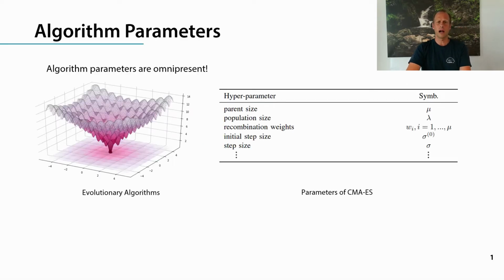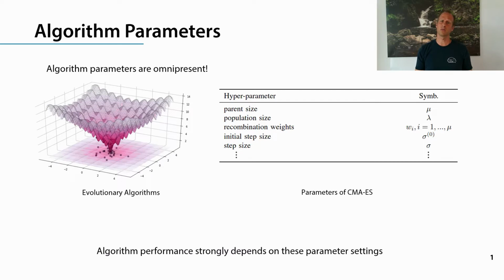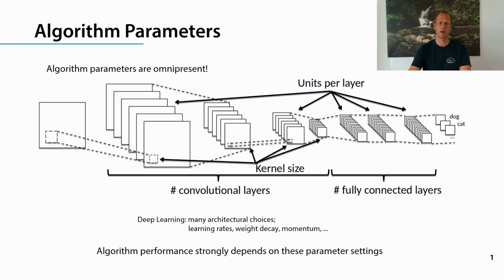As we all know, algorithm parameters are everywhere. For example, here's just a small selection of the parameters of CMA-ES. And generally, the setting of such parameters strongly affects the performance of our algorithms. Parameters are also very important in many other fields, maybe most prominently in the field of deep learning, where they include many different architectural choices and choices in the training and regularization pipeline, such as learning rates, etc.